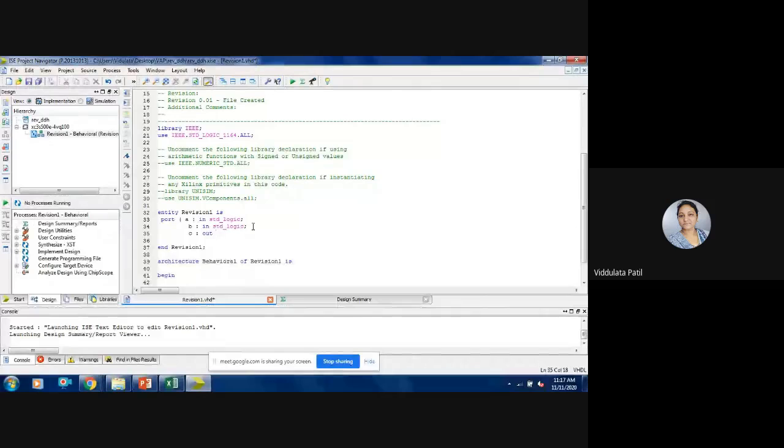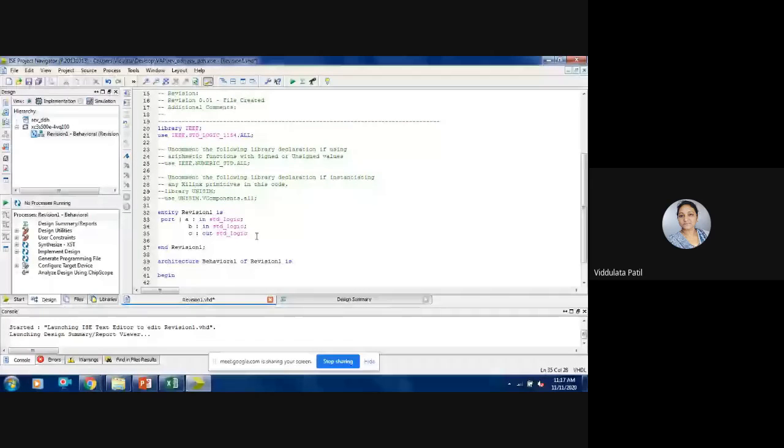So for that we need to use a keyword, that is out, and the type std underscore logic. Now here, as all the ports we have declared, we need to complete this bracket.